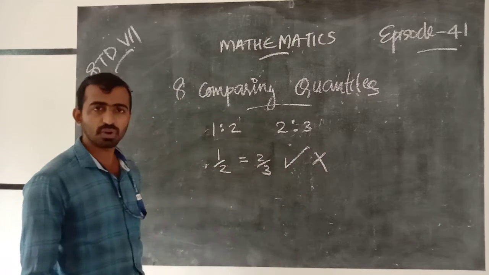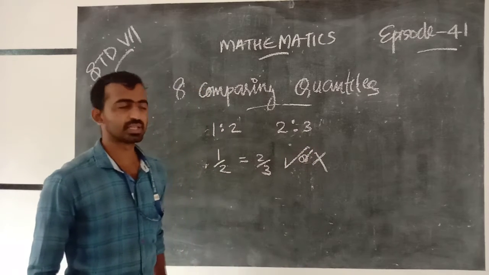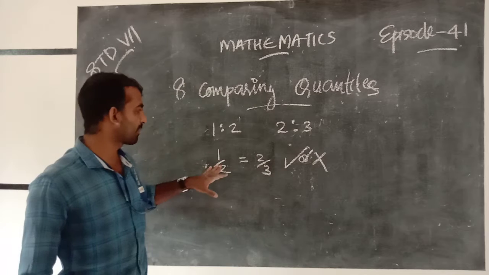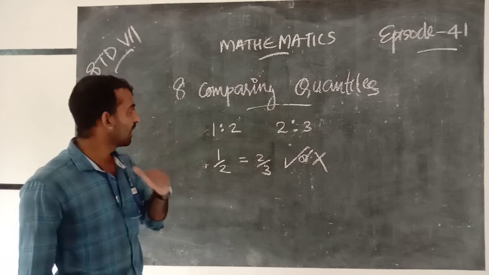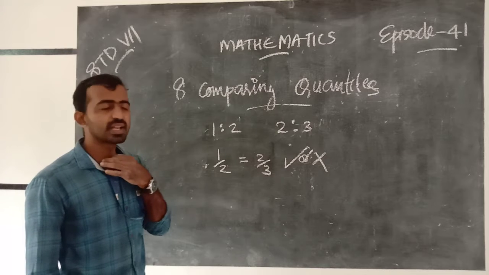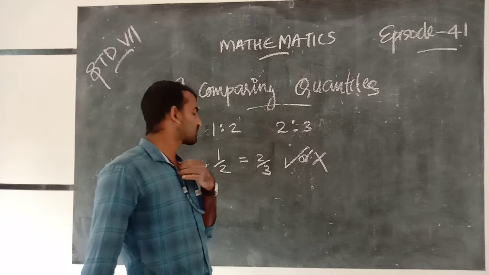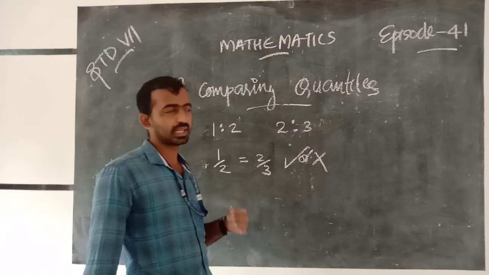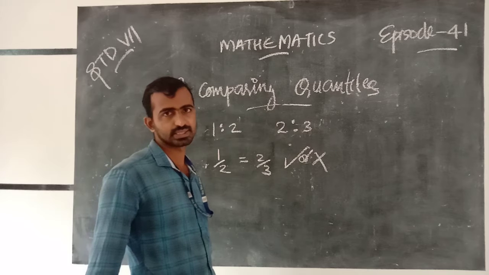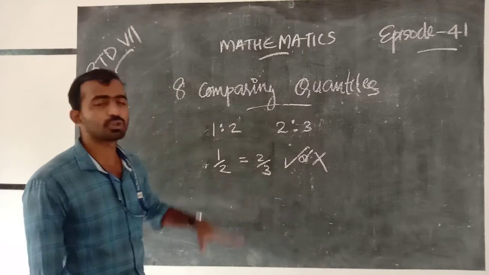Is it possible or not? We want to check. 1:2 means 1/2, we can write it as 1/2. 2:3 we can write it as 2/3. Is it? Yes. Here we have 1/2 and 2/3.